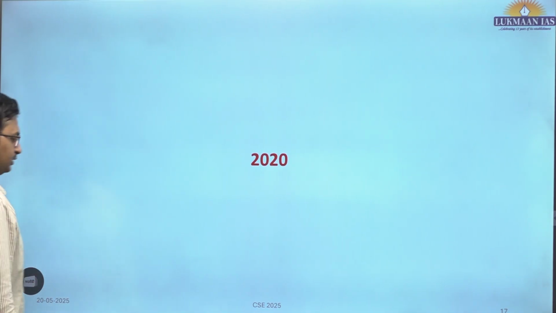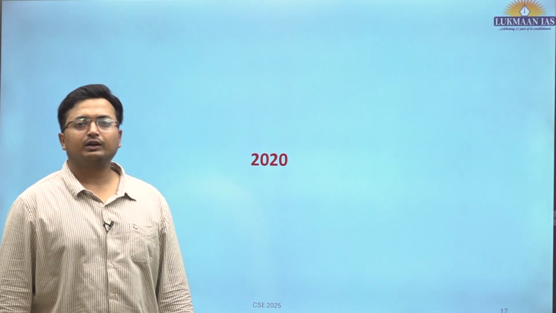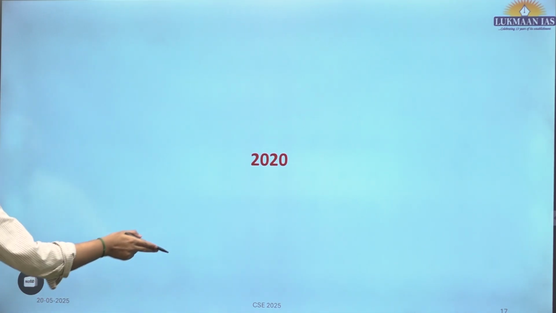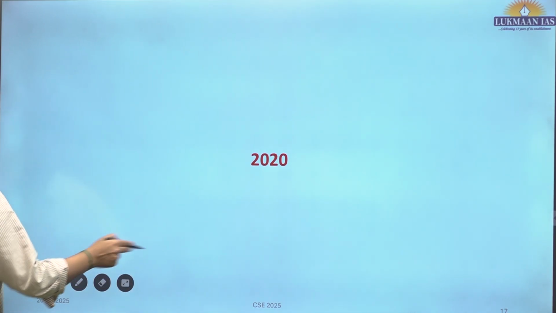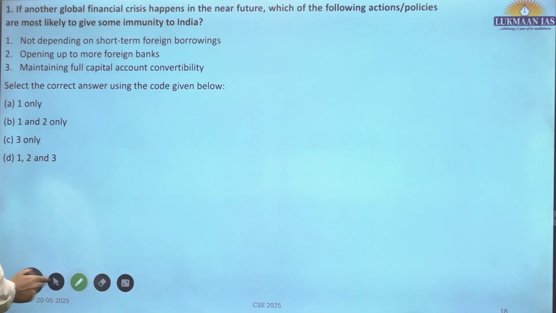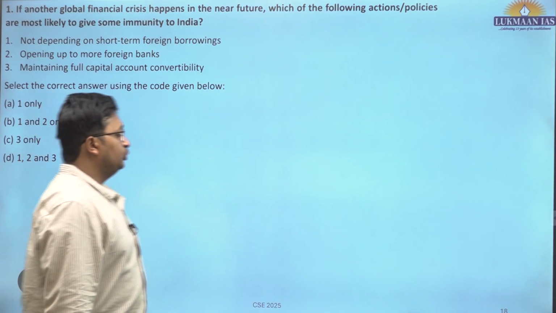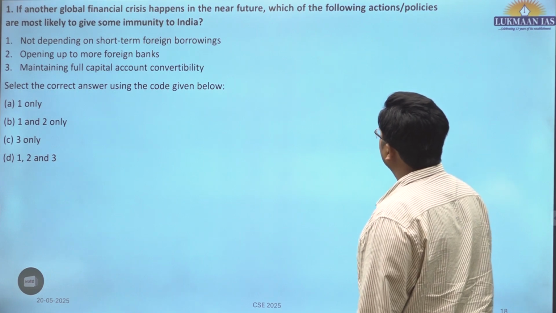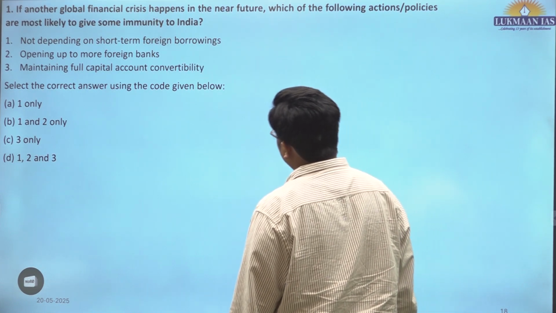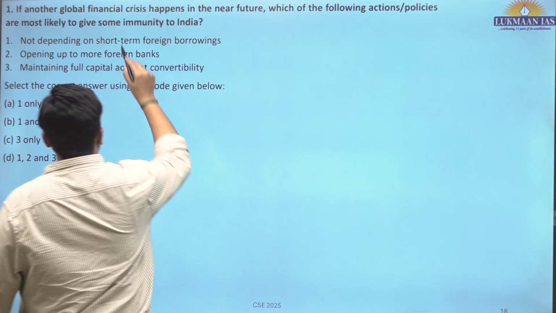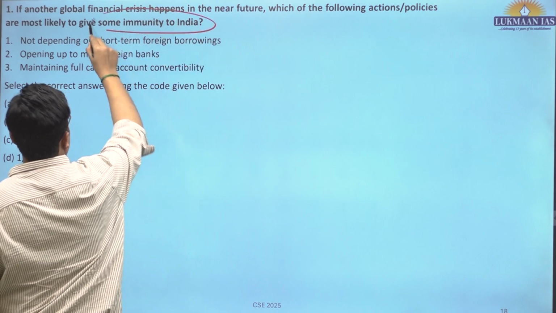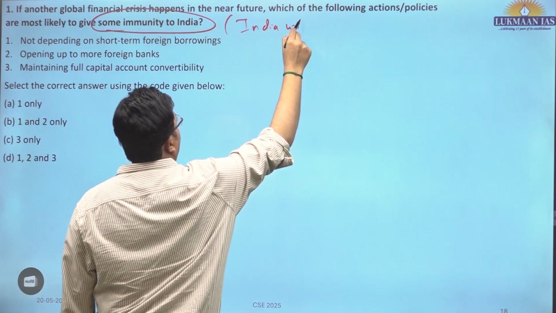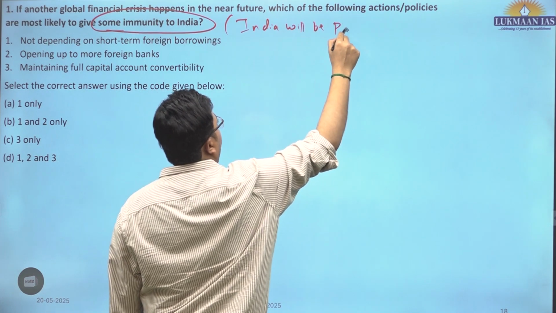Now we'll move to the questions which were asked in the 2020 prelims examination from the economy section. So the first question was, if another global financial crisis happens in the near future, which of the following actions or policies are most likely to give some immunity to India? So it means India will be protected,